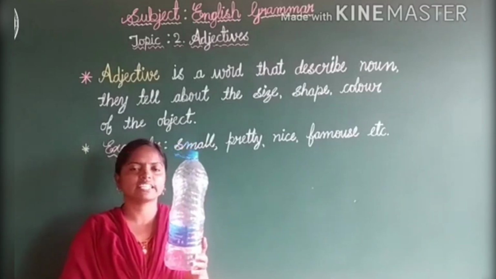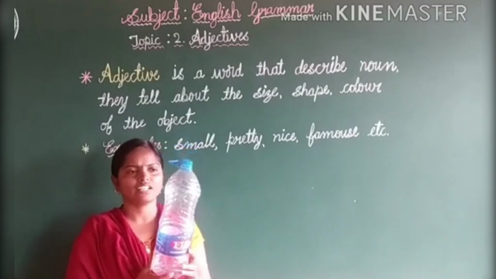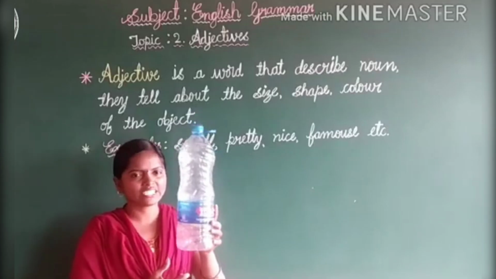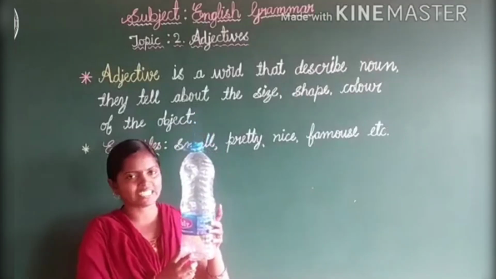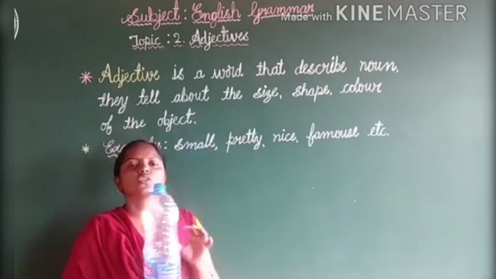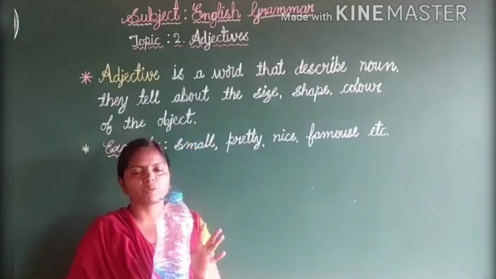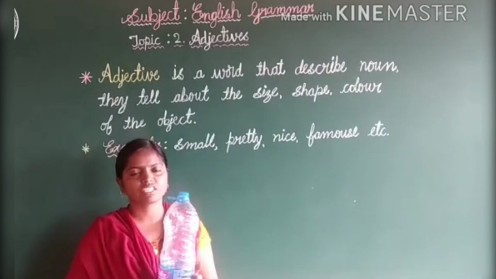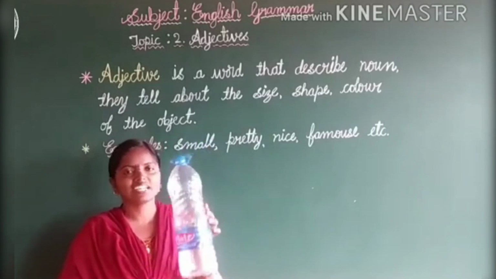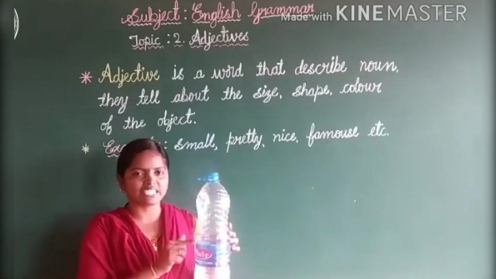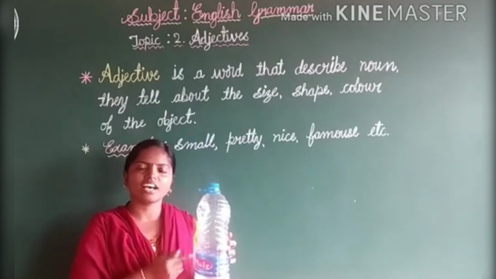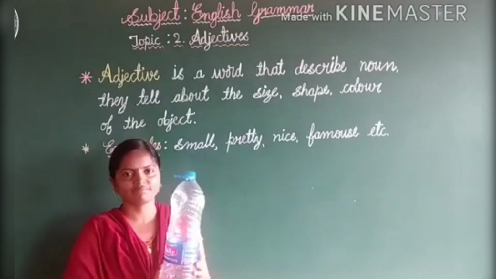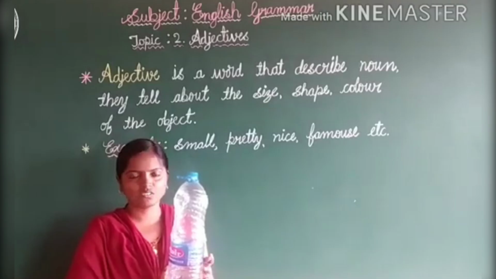Just look at the thing. You know what is this thing? This is a water bottle. See, the water bottle is empty. Is there water here? There is no water in this bottle, right? Yes. So we are calling this the empty bottle. So bottle is a noun, empty is an adjective. Now I am going to describe this thing. Empty bottle. Are you understanding now?